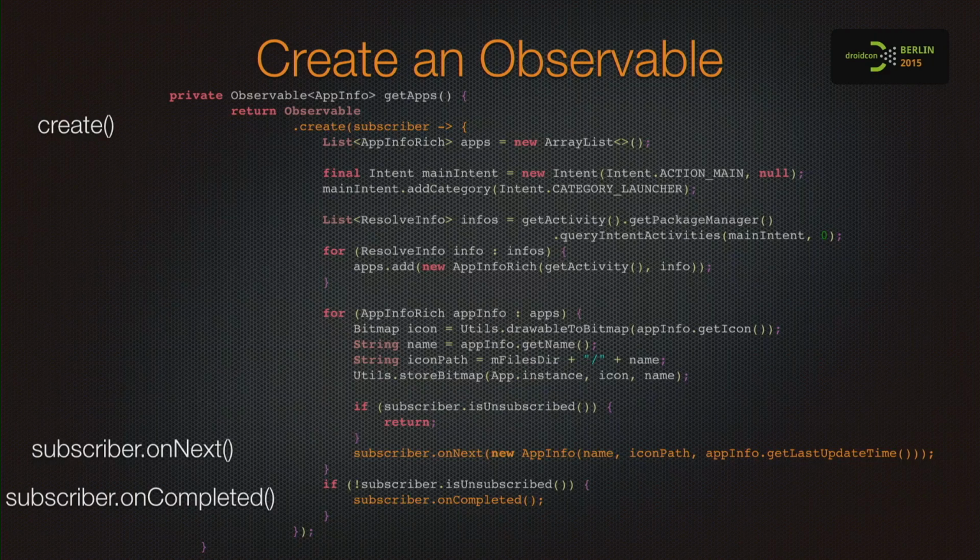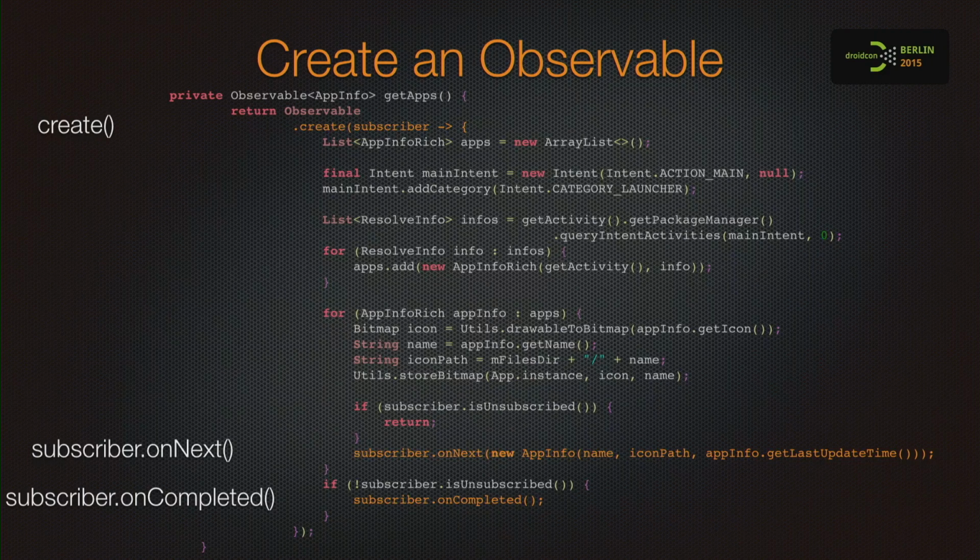Then we use the create method to create our routine, and in this case, we are fetching the installed apps list, and we create a loop over the list, and the moment we have a new object that we want to emit, we call subscriber.onNext,